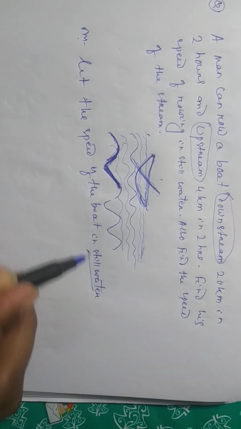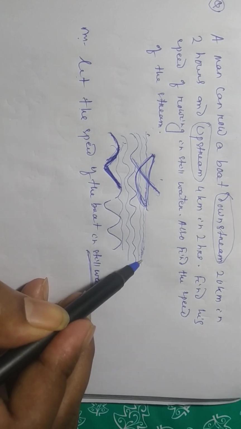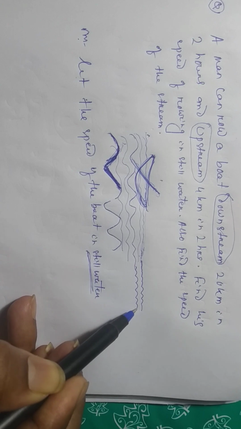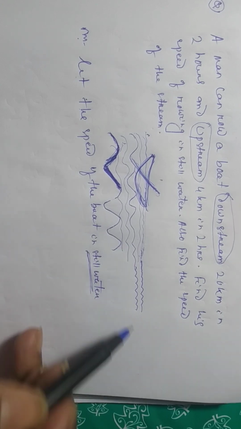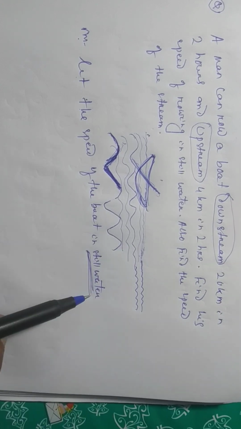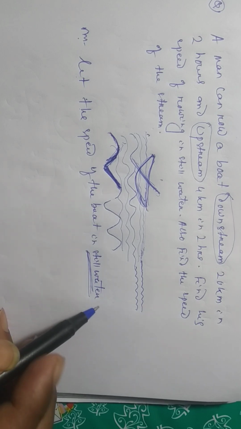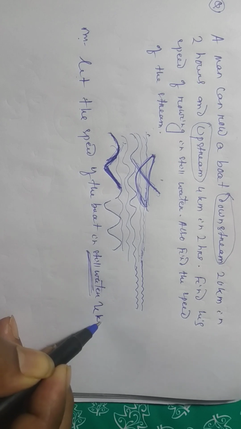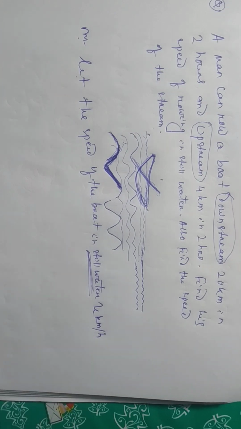That is called still water. This is the still water where there is no stream. Still water, that is x kilometer per hour. Okay, understood?